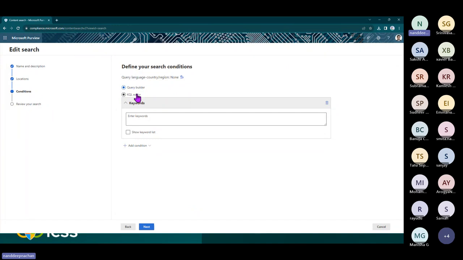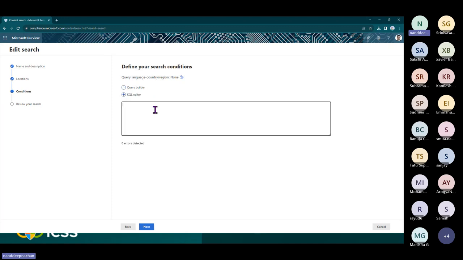Another way, if you are well versed with KQL, keyword query language, not Kusto query language, you can go ahead and use KQL here. KQL is a simple format in which you can write all those queries.